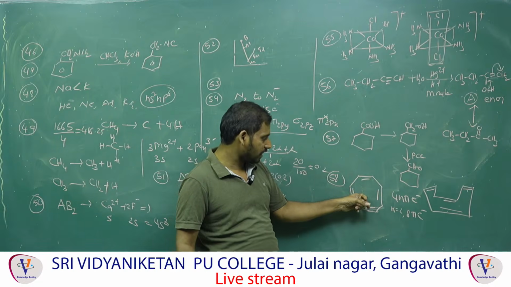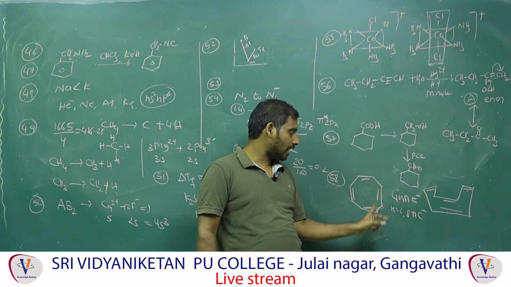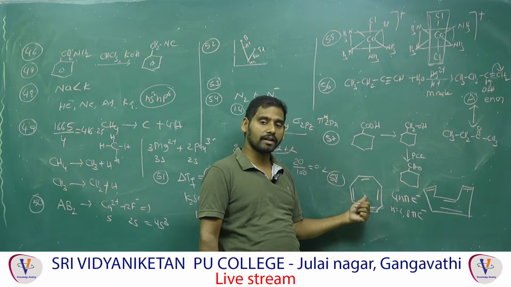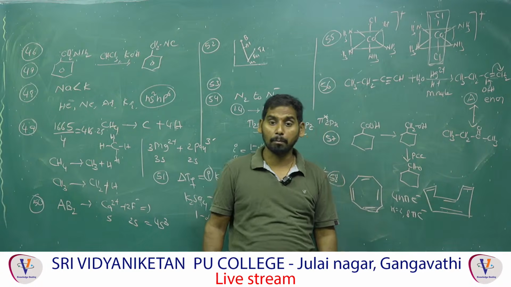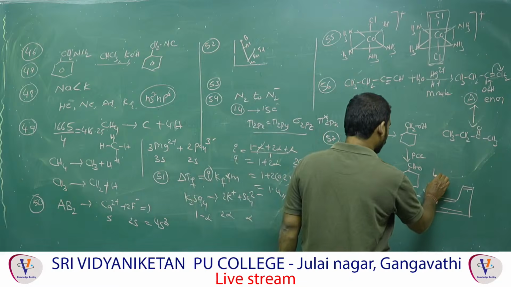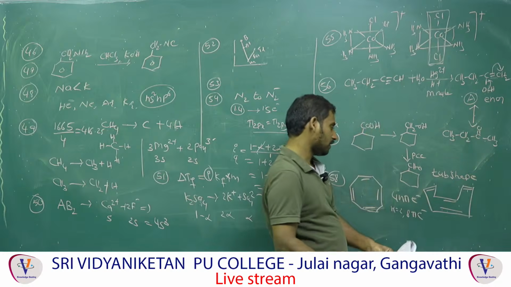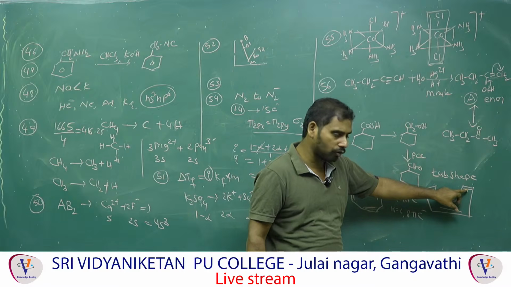If it existed like this planar form, it would be anti-aromatic actually. But it does not exist as this, because in this form the 8-membered ring is unstable. To get stability, it exists as a tub shape. This is called tub. Tub shape means it exists like this.